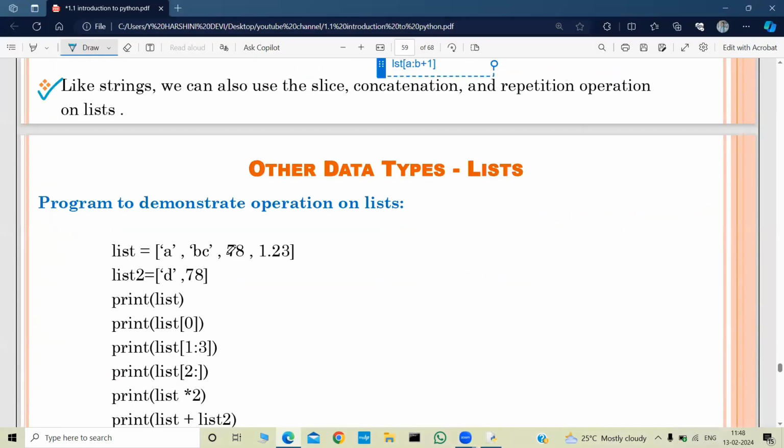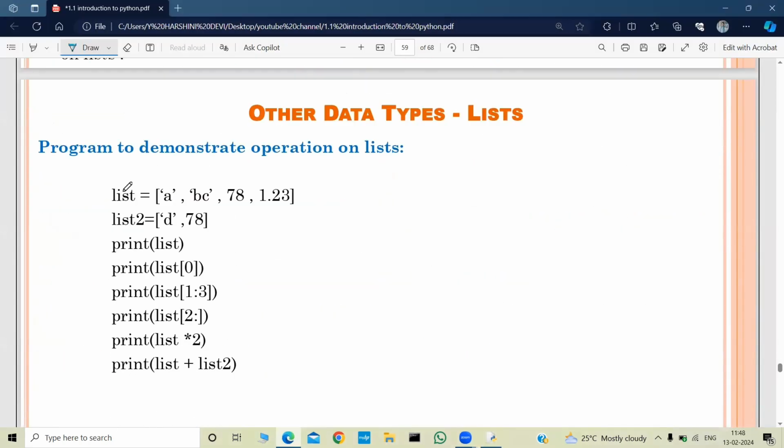And next, a program to demonstrate operations on a list. So this is the list, and this was the list2. And if I print list, this list is printed. And if I print list of 0, that was A. This statement will print character A.